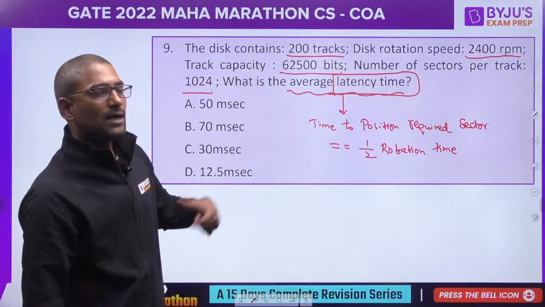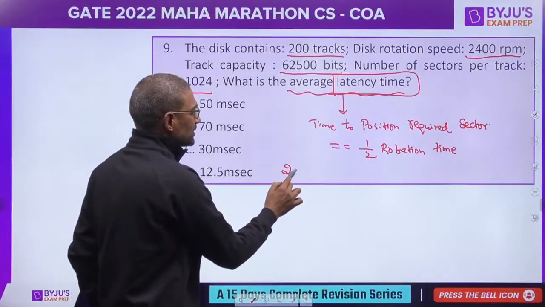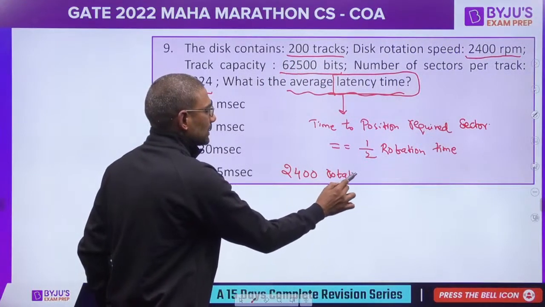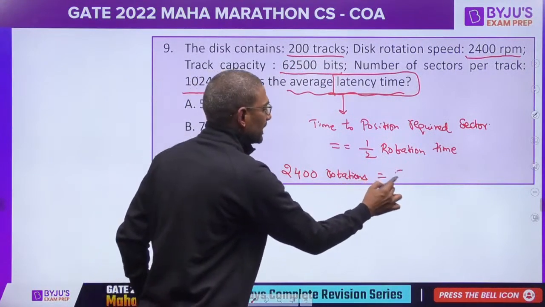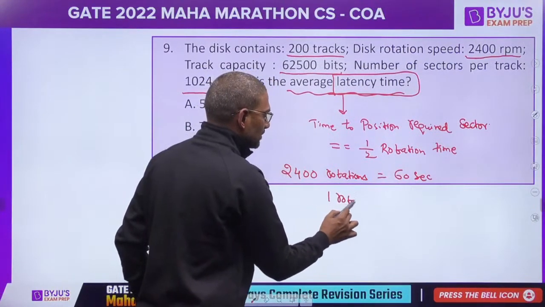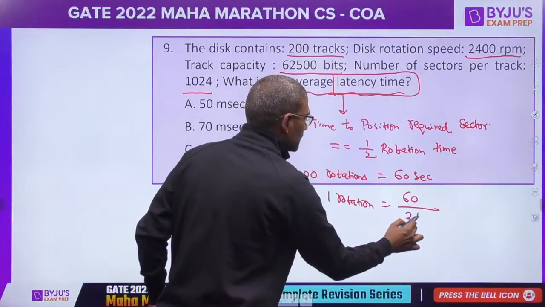So how do we find half rotation time? We have the rotational speed as 2400, so 2400 rotations can be covered in 1 minute, that is 60 seconds. So one rotation can be covered in 60 divided by 2400.